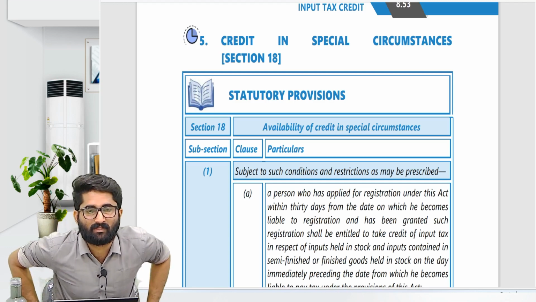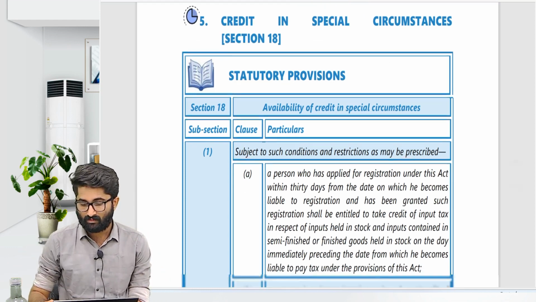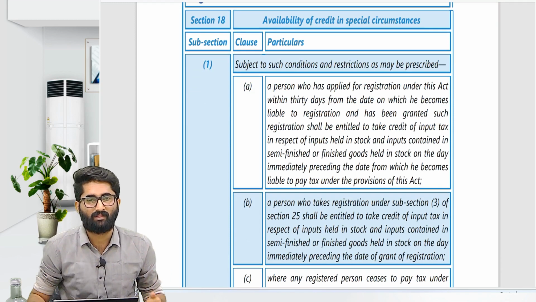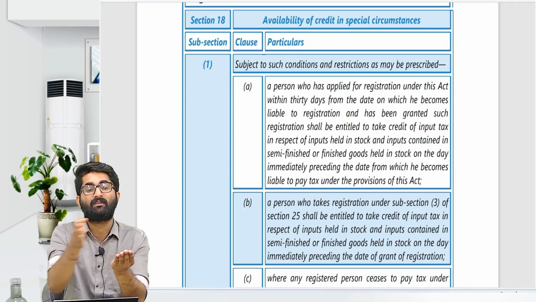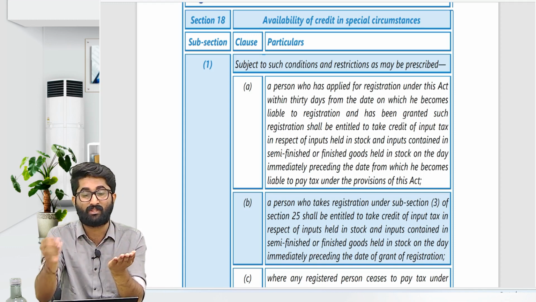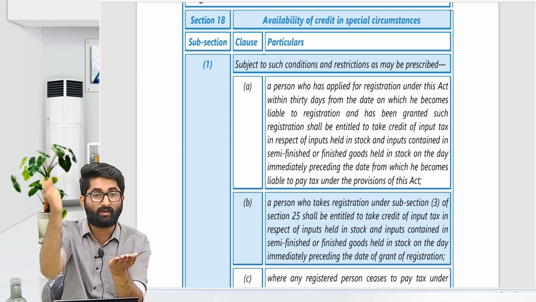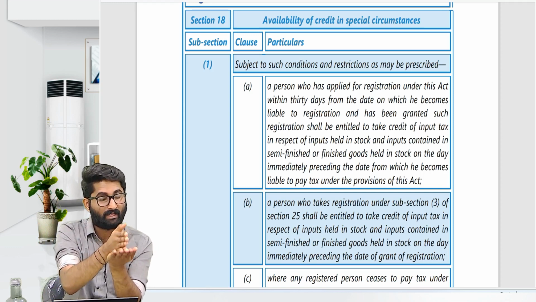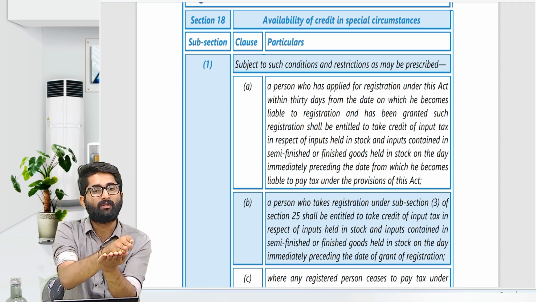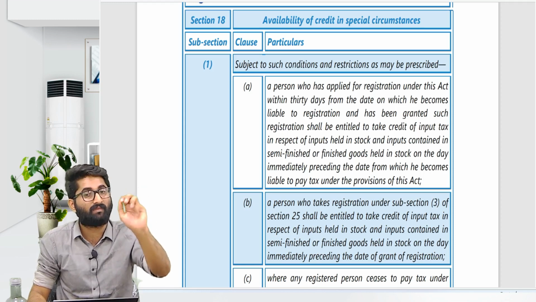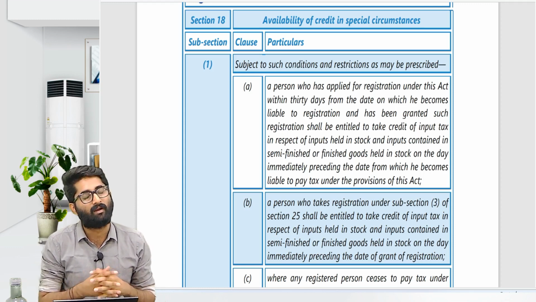Section 18 subsection 1 clause A says that if you are liable for registration and you take the registration within 30 days from the date of becoming liable, then your registration will be valid from the date of becoming liable. So one day before the date of becoming liable, whatever is there in your stock, input goods, semi-finished goods, finished goods, on that you can avail the ITC.